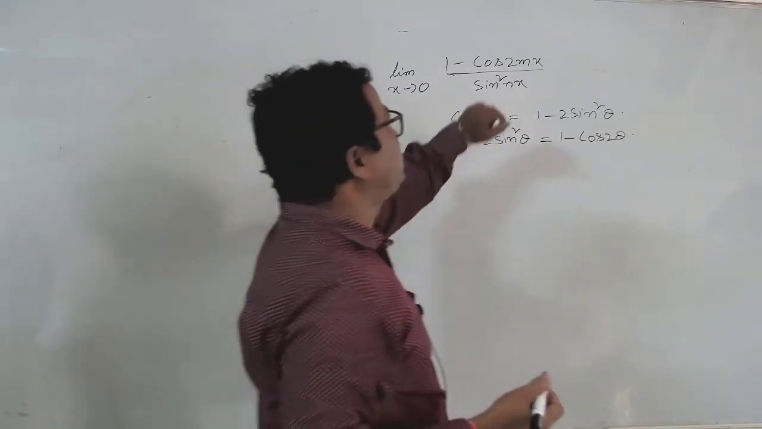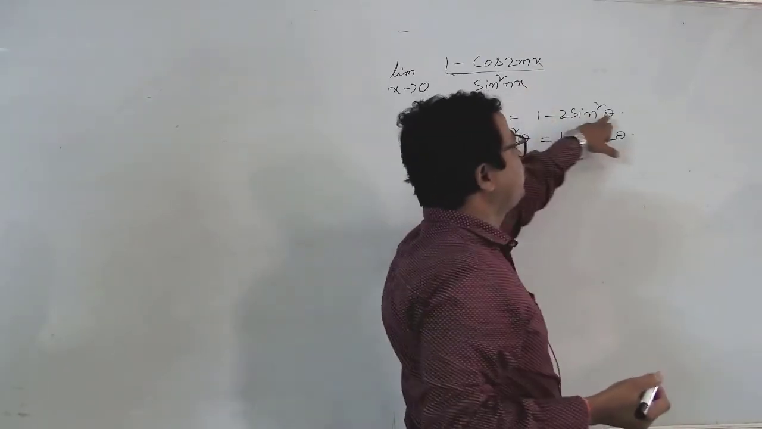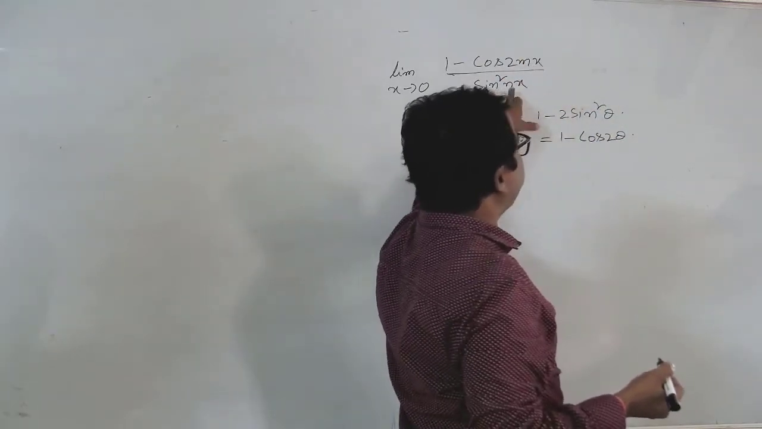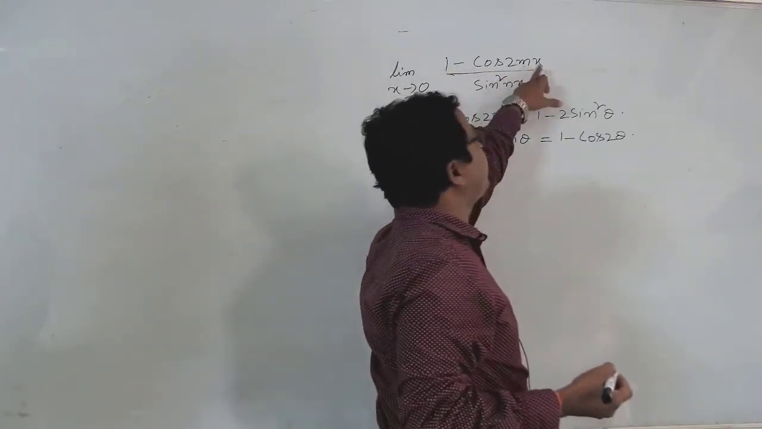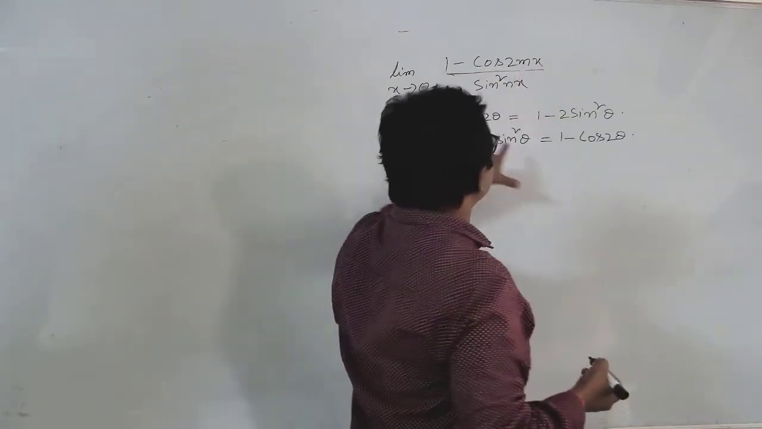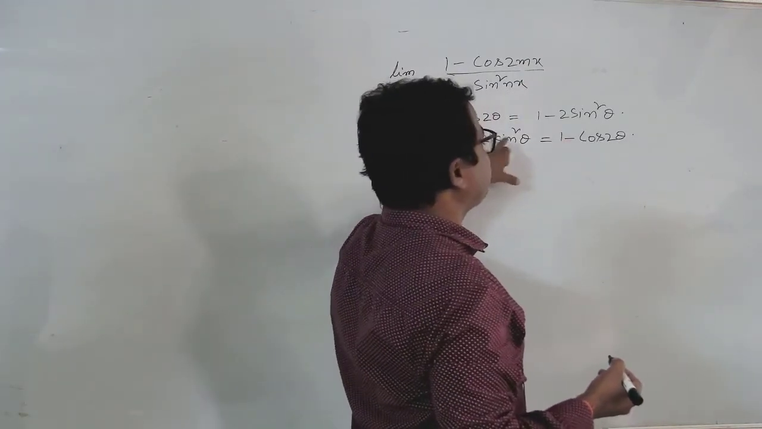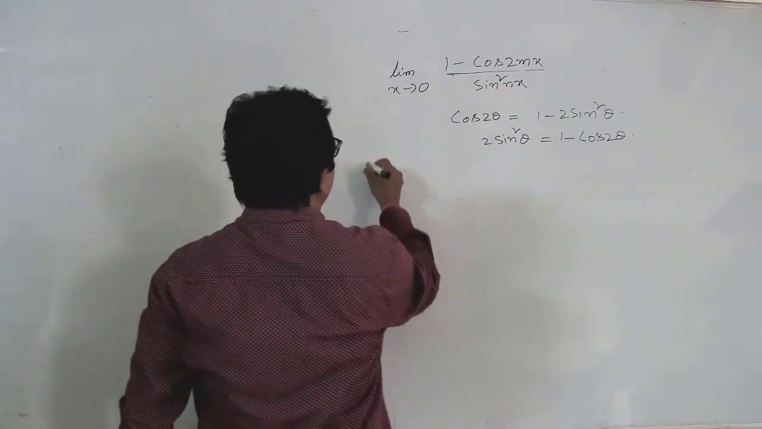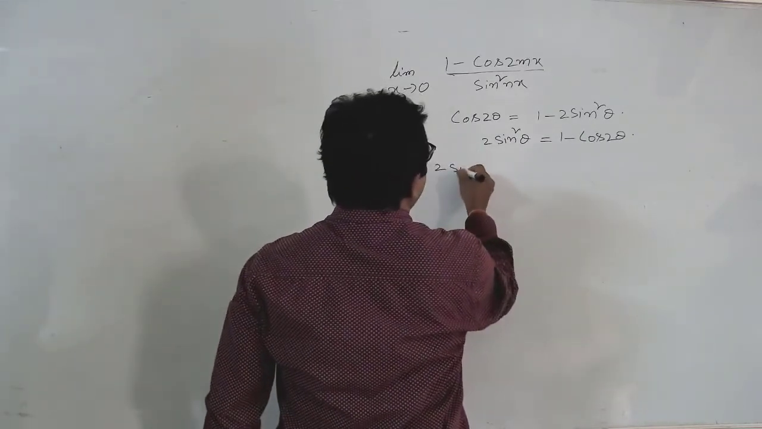So in theta place here mx is there and here nx is there. Here I wrote theta now. So in theta place in the numerator mx value is there and in the denominator nx value is there. So in the place of 1 minus cos 2 mx, just assume mx is theta, then 1 minus cos 2 theta is there. So 1 minus cos 2 theta we can write as 2 sine square theta. So I am writing here 2 sine square theta. Then what we get, limit x tends to 0, 2 sine square theta.